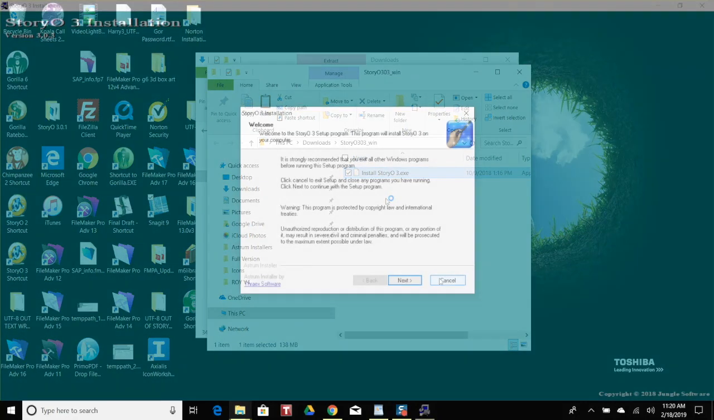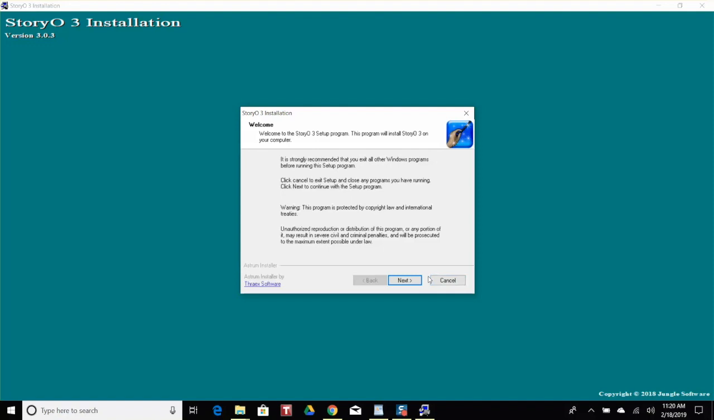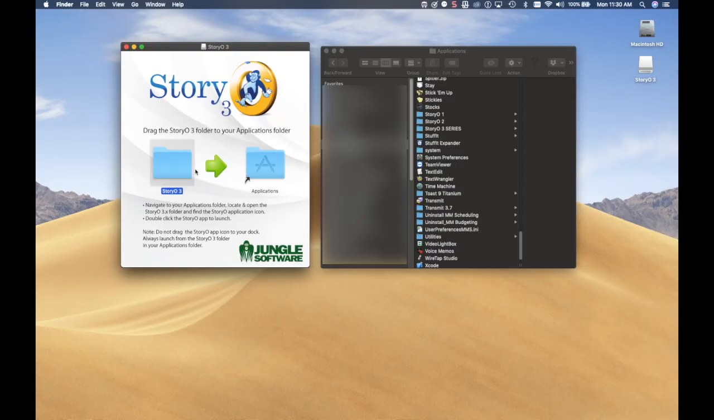Okay, before you go to the next step, let me say again, do not use this installer if you are upgrading from an earlier version of StoryO. That includes version 2 or version 3. Use this installer only if you are installing StoryO 3 for the very first time or for a clean install of StoryO 3.